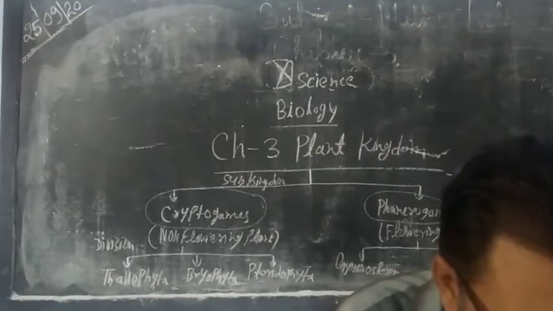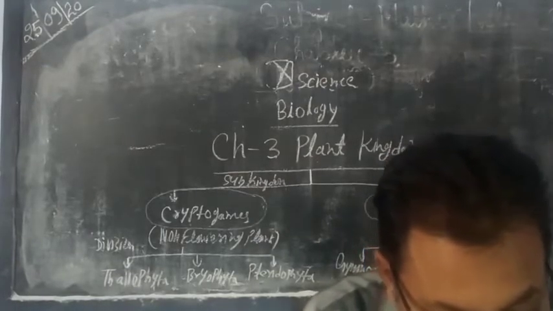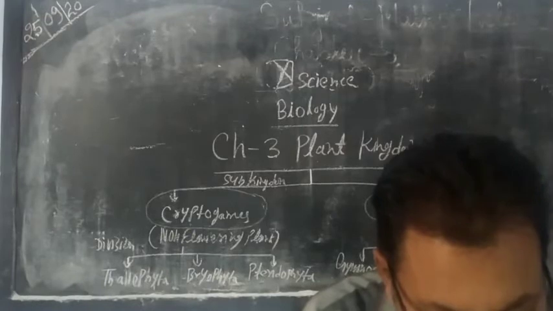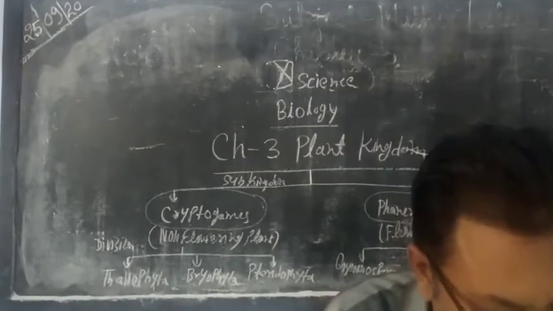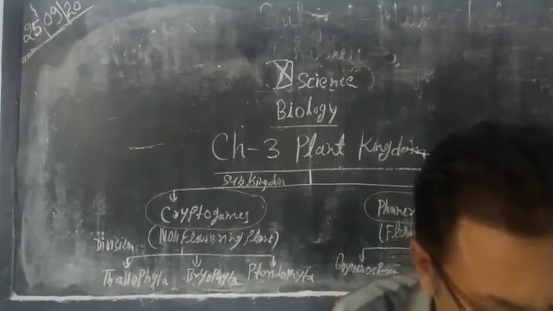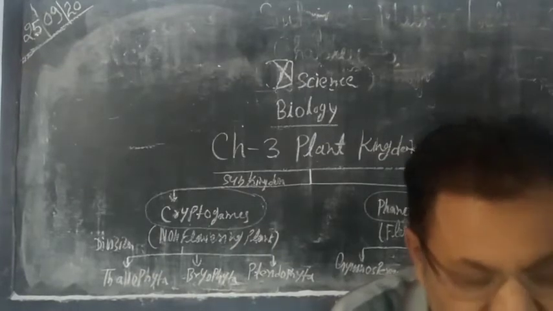Some algae like Ectocarpus, Laminaria, Fucus, Sargassum show alternation of generation. Algae possess unicellular reproductive organs which are without jacket.